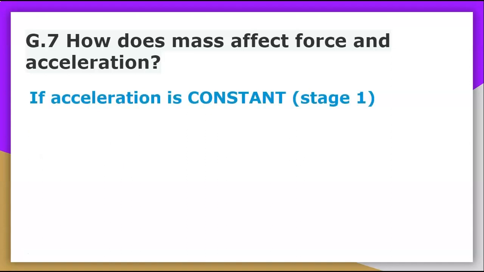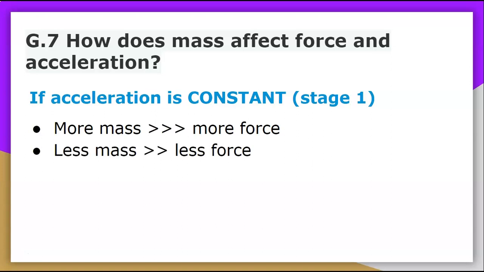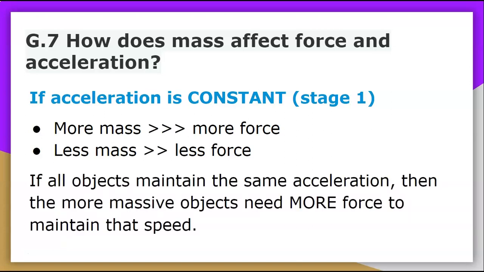Now, if acceleration is constant, and this is primarily what your questions will be on stage 1, more mass will basically mean that there needs to be more force to keep it at that acceleration. Consequently, if the object is less massive, you will need less force to maintain that acceleration. If all objects maintain the same acceleration, then the more massive objects will need more force to maintain that speed.